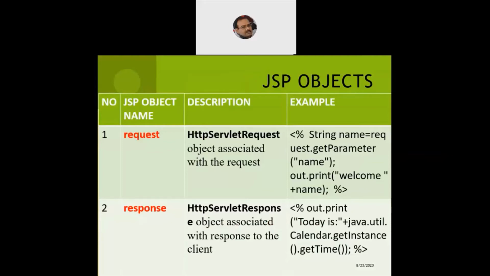Now the beauty of the JSP is that it gives us the liberty from importing the packages, from defining a class, from defining a main function, and then instantiating a class within a main function, thereby giving access to the reference variables, or what we call objects. And with the help of the reference variables, we make a call to the main function. So that is normally what we do in any other programming language. But here the good thing is that all the objects are preloaded, pre-compiled, and they are immediately made accessible to a JSP programmer by the JSP engine.